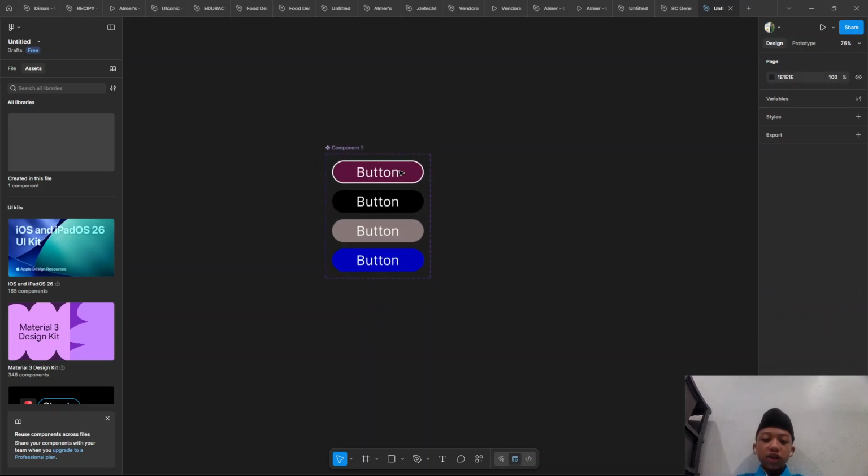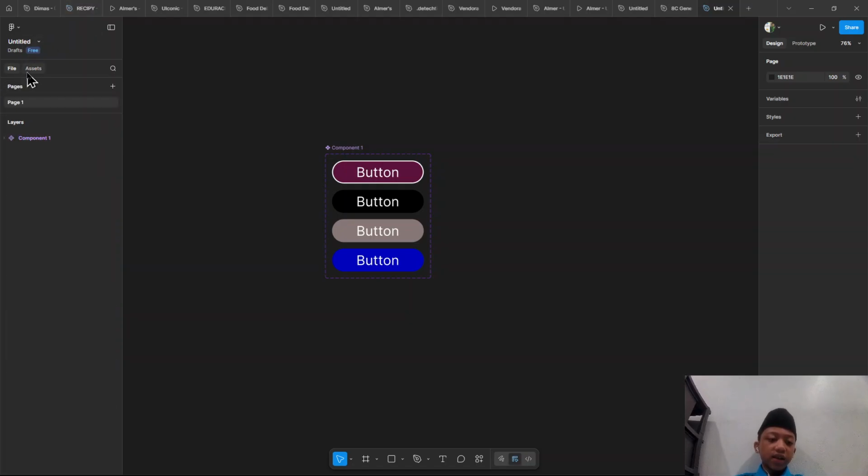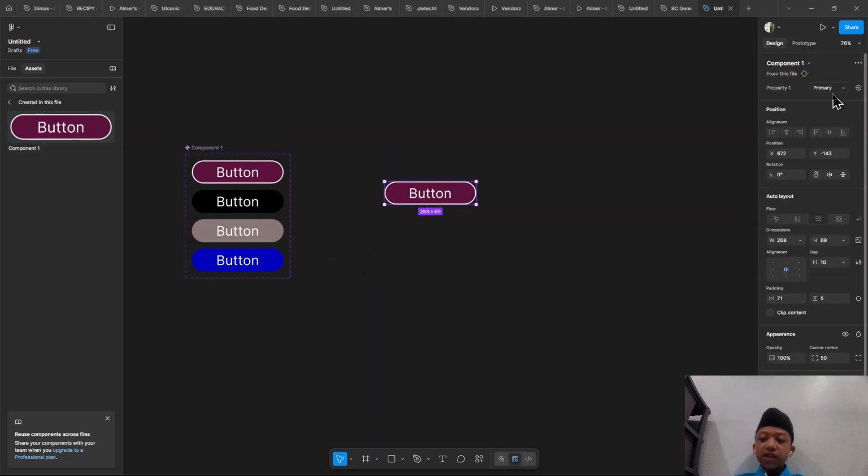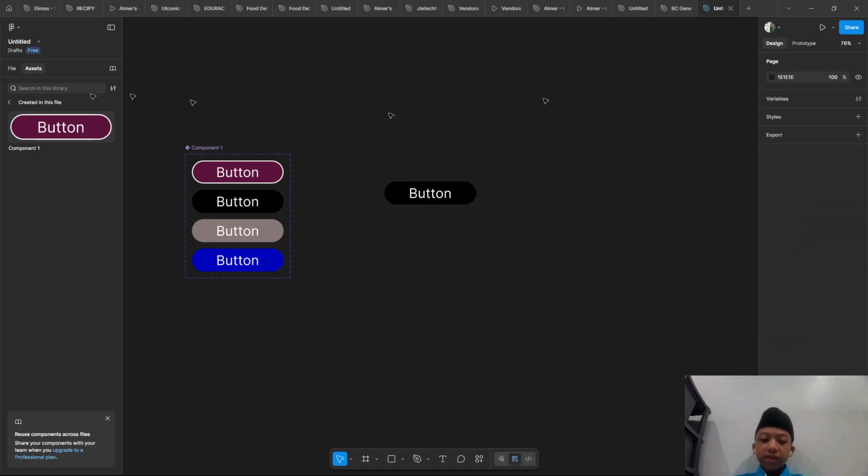So how to use this? In here there is an asset, created in this file, and you just put it in here, and you can choose the color you want, like light, dark, light, dark, and many more.